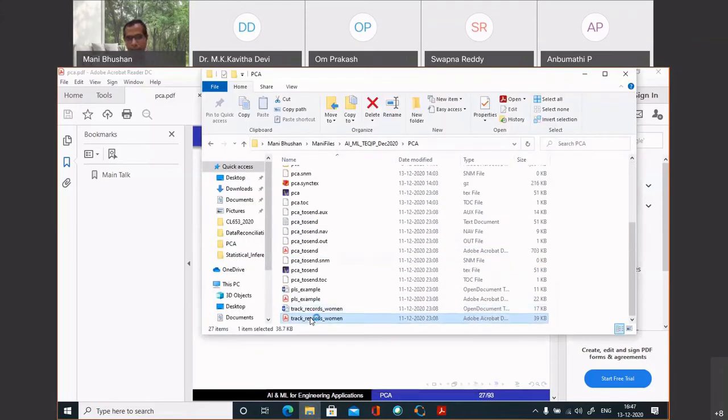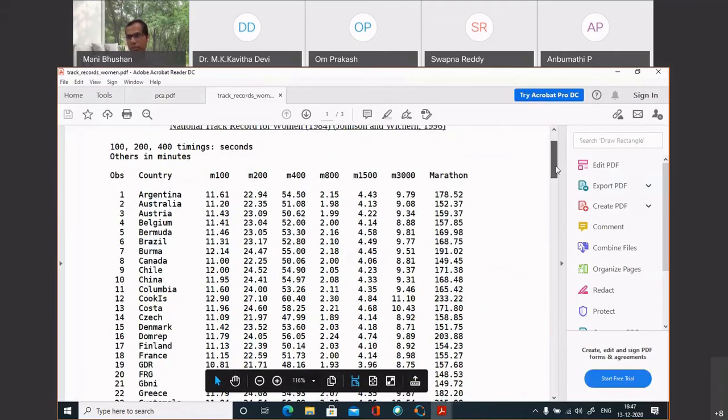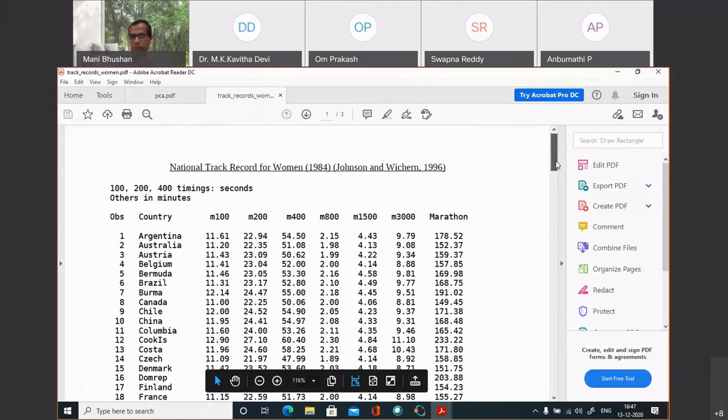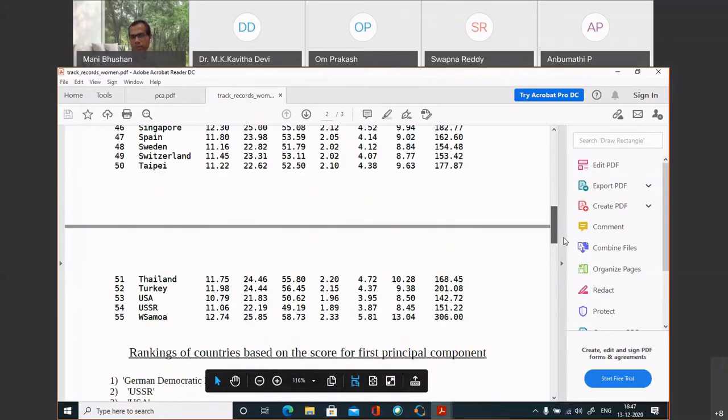So there is a track record data. It's a domain agnostic example. This is not related to any engineering domain. This is the 1984 national track records for women athletes of different countries. So actually the best timings in each country, what were the records in each country for 100-meter race, 200-meter race, 400, 800, 1500, 3000 and marathon for women athletes. It is given for several countries, of the order of 50 or so, 55 countries.